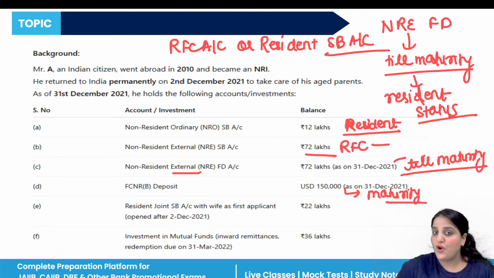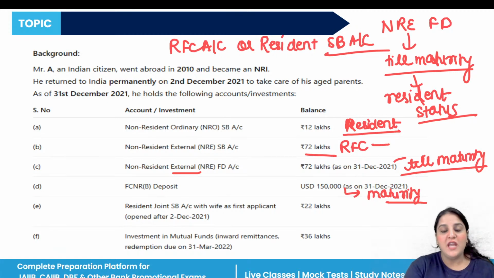Because on maturity, the returning NRI can convert the proceeds to the RFC account or transfer the proceeds to the resident SB account in rupees. RFC accounts are designed for returning NRIs who want to keep their deposits in foreign currency. So it can continue till maturity.